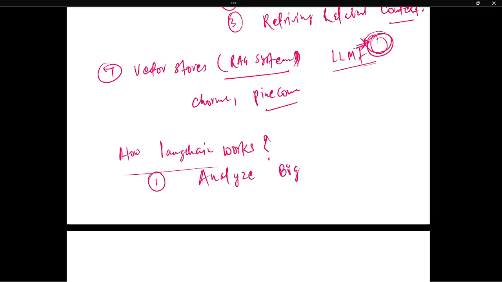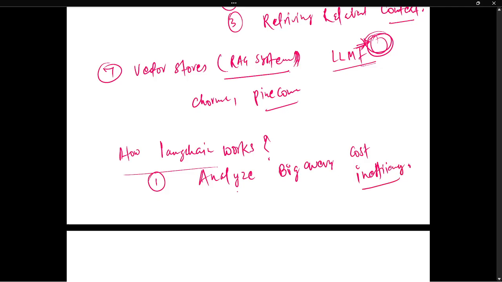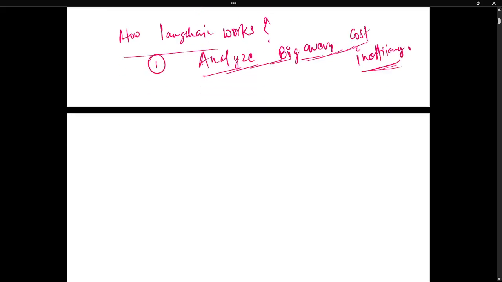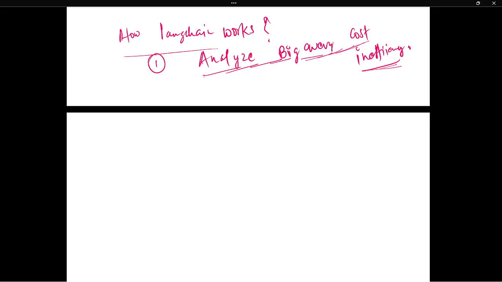Analyze BigQuery cost inefficiency. Okay, so BigQuery, what is that? Sometimes cost is too high due to some certain reason, right? So if I want to build some agent, what will be the approach? Okay, so we will see in this concept. Suppose the user asks, analyze BigQuery cost inefficiency, and they are building an agent. So how will it happen internally?